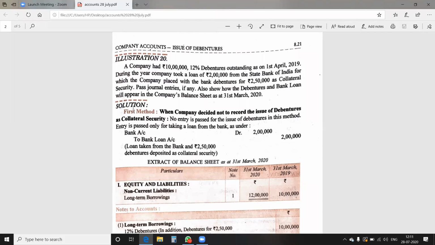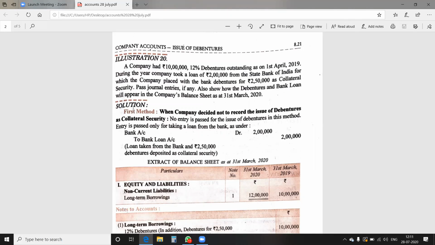During the year, company took a loan of rupees 2 lakh from the State Bank of India, for which the company placed with the bank debentures of rupees 2,50,000 as collateral security. Pass journal entries, if any, and show how the debenture and bank loan will appear in the company's balance sheet.